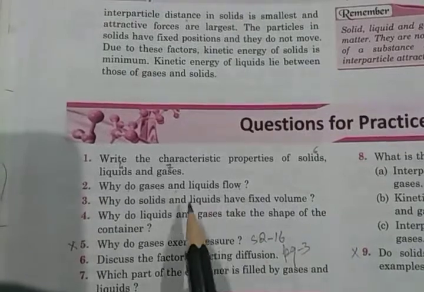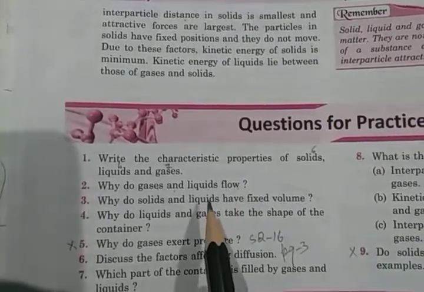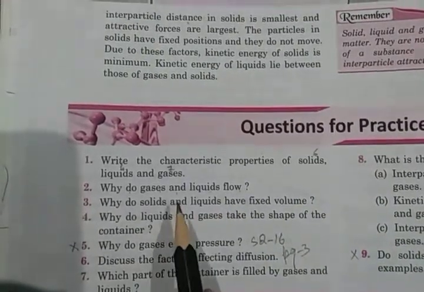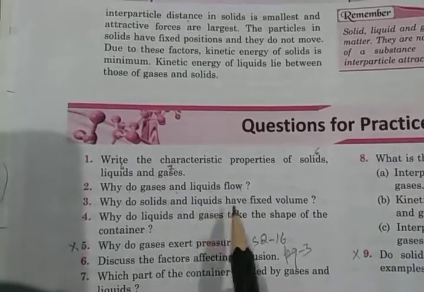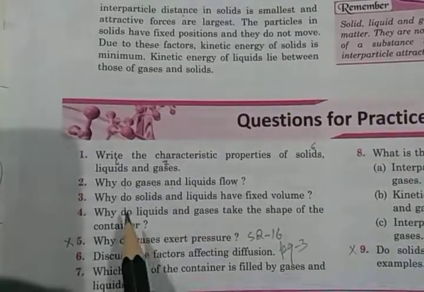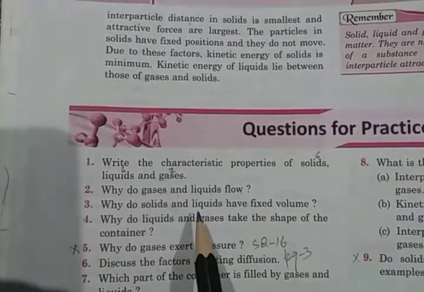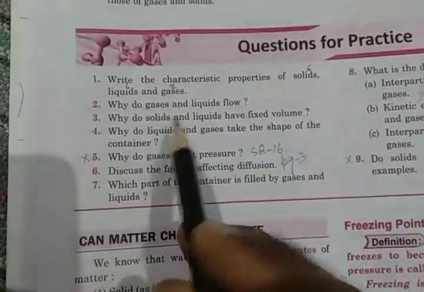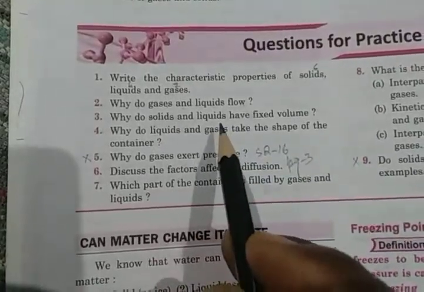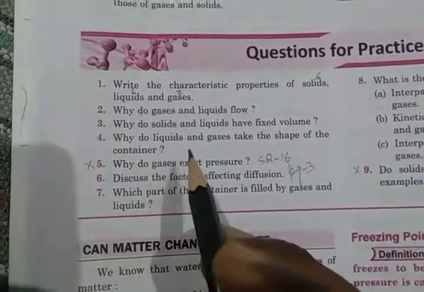Therefore, they cannot leave the liquid. This is why the volume of solids and liquids are fixed, right?